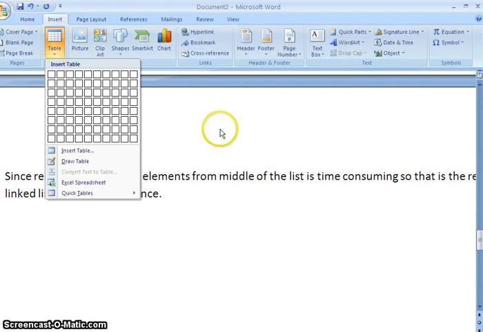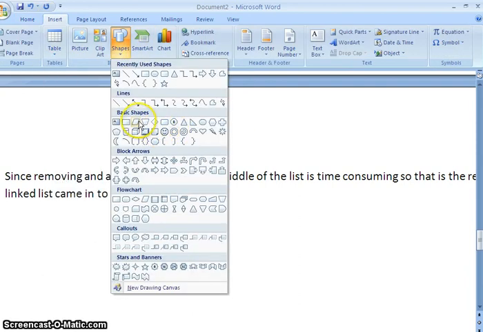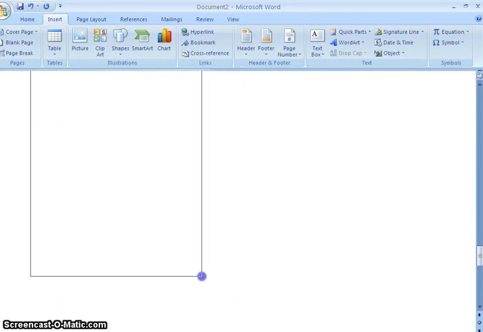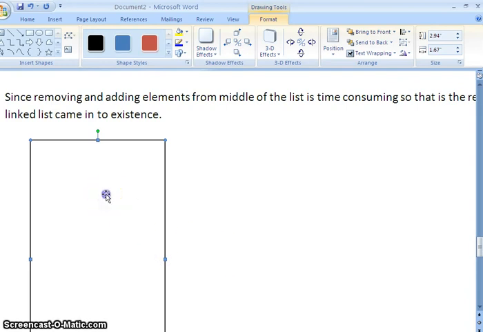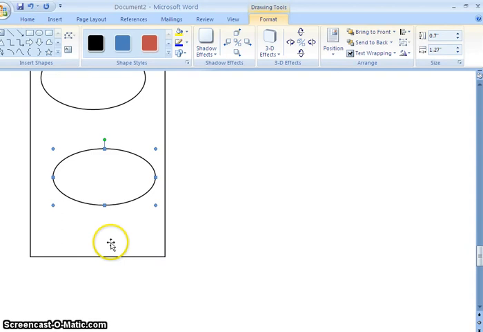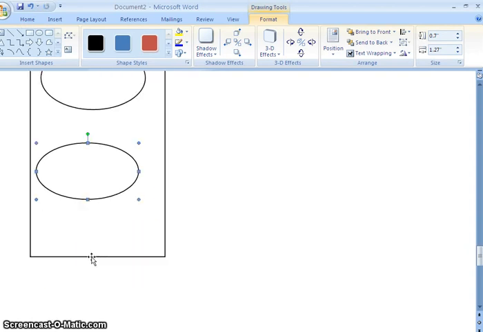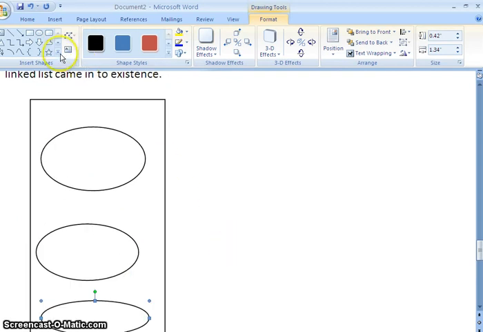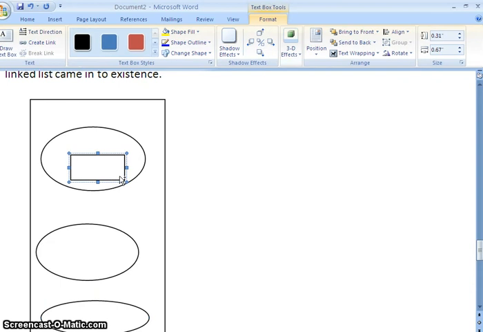I'll show you with the help of a picture. If you see here, this is the representation of linked list.